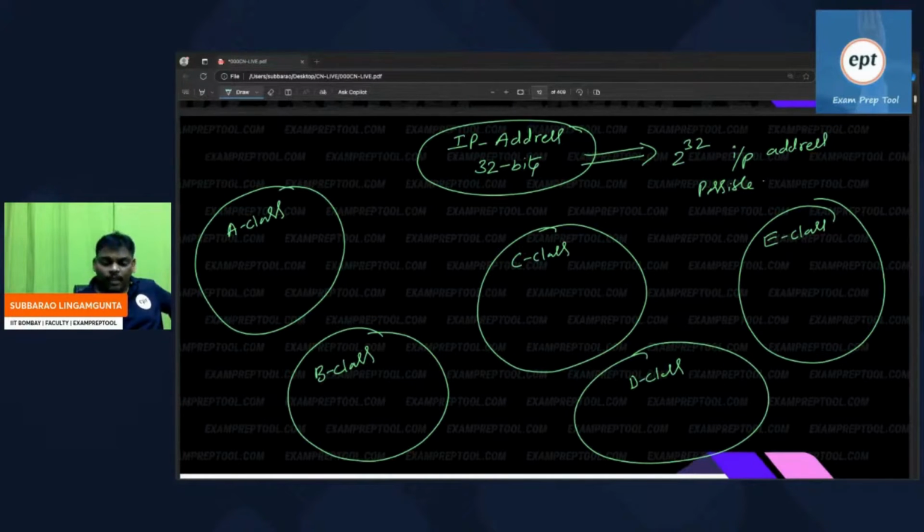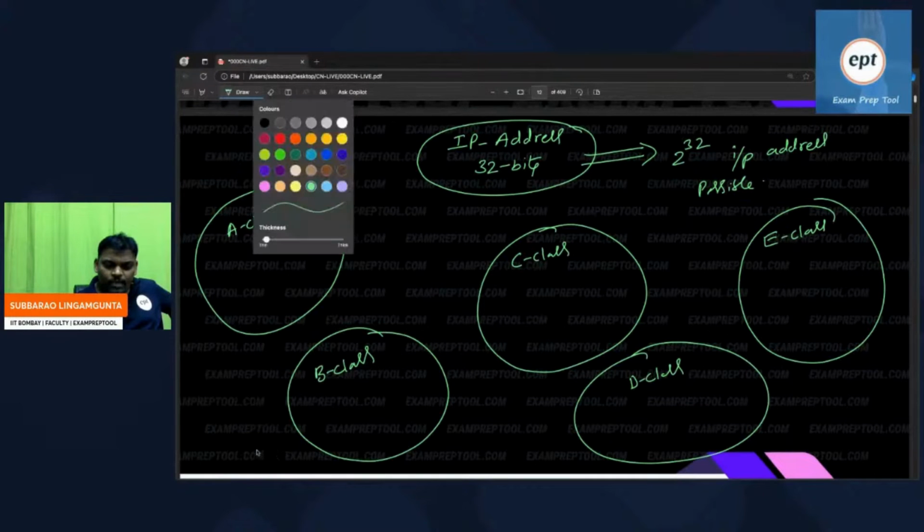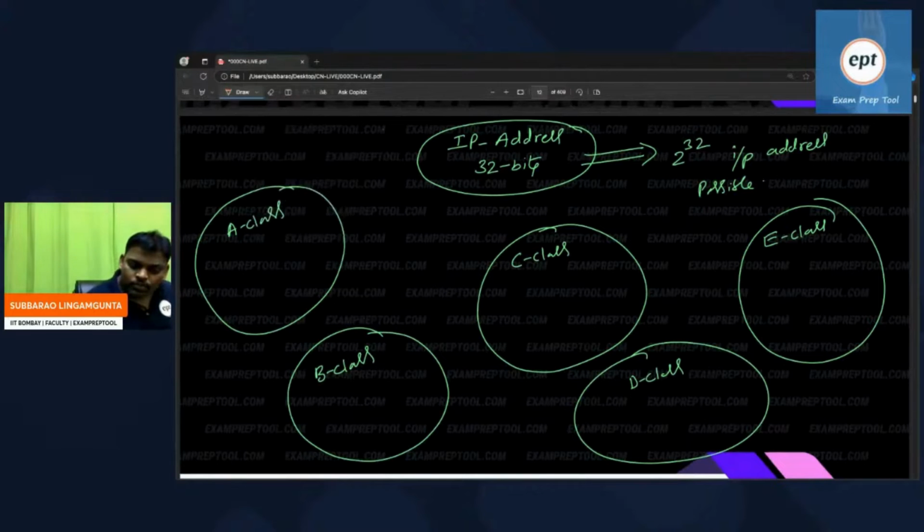I am giving the answer. Very interesting. Please see this one. In the A class, first bit is 0, remaining 31. You can write whatever way you like. Total 32 bits, right? A class, listen everyone now.